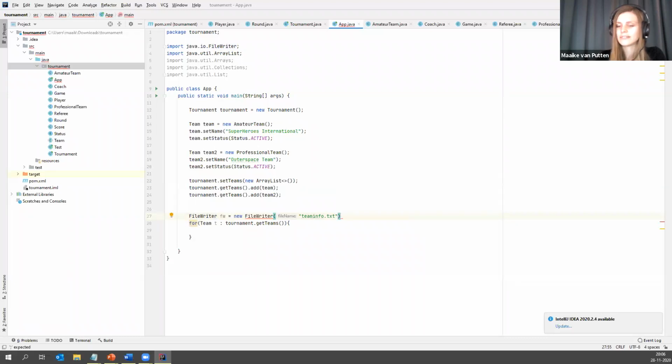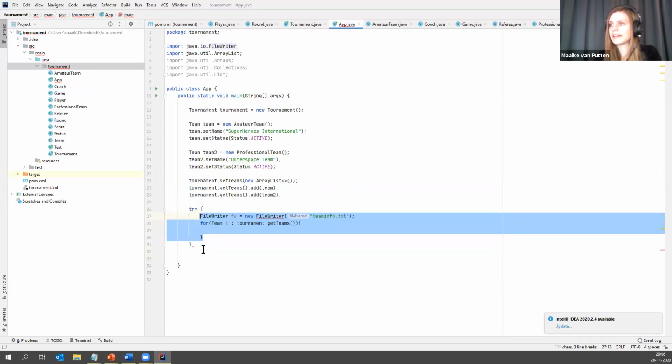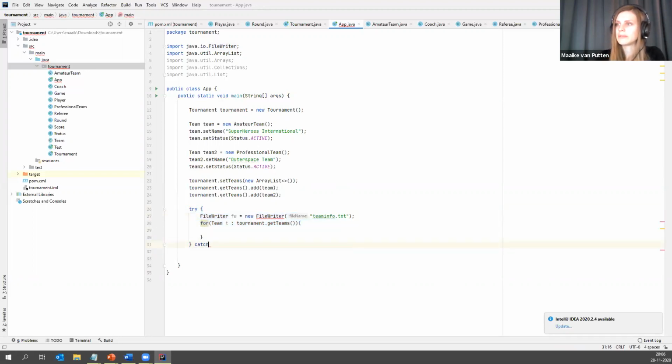Look in the chat, no one's replying. Why is this red? What should I do? Yes, try catch. So FileWriter might throw a checked exception. In order to do this, I would have to put all of this in a try block and catch the possible IOException that might be thrown.